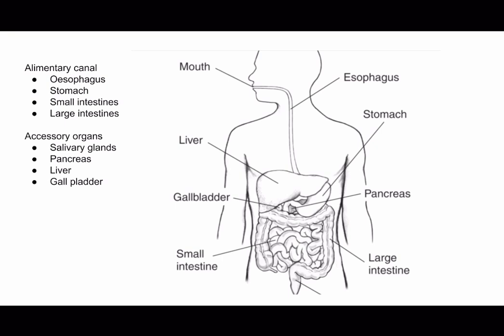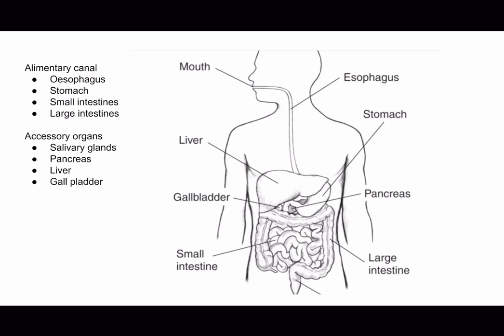And then we have the second set of organs, which are accessory organs. And these are organs that play a vital role in the digestive process by aiding in digestion, but they are not directly contributing to digestion. These organs are responsible for producing and releasing digestive enzymes, fluids, and substances that assist in breaking down food and facilitating nutrient absorption. Here are some of the major accessory organs involved in digestion.